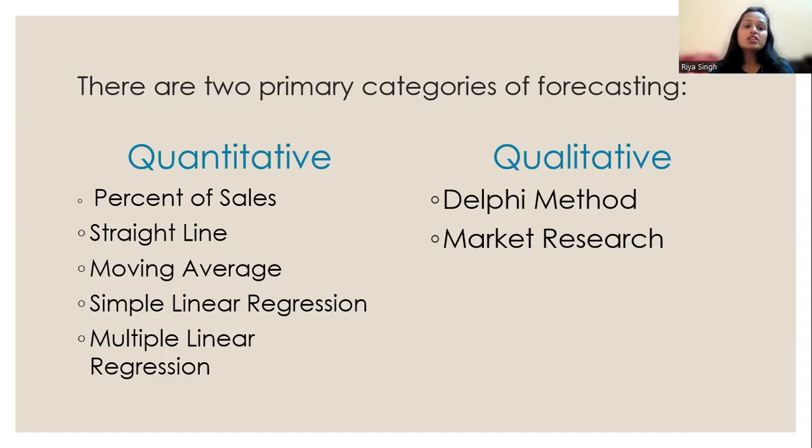In the quantitative techniques, the very first is percentage of sales. Here we check in very simple ways: we calculate the percentage of sales from the past year, and in the present year, the total percentage change in the same. Accordingly we calculate for the future.